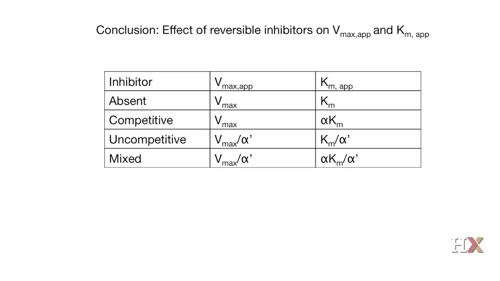With a mixed inhibitor, Vmax will decrease, and the apparent Vmax will be Vmax divided by alpha prime, while the apparent Km can either increase, decrease, or remain the same because the apparent Km is alpha Km divided by alpha prime. So we have covered in this video a lot of material. And if you are interested in the detailed derivation of all the Lineweaver-Burk equations that we mentioned here, you can go back to the course website and check the enzyme kinetics document that has been posted.